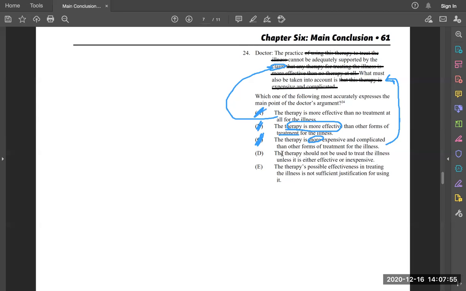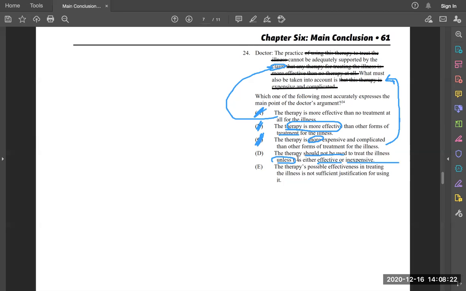D, the therapy should not be used to treat the illness unless it is either effective or inexpensive. So now this is an answer choice where there's a recommendation. There's an opinion here, but the only opinion that the doctor has is that the practice cannot be adequately supported by the claim. We don't really care about stuff being effective or inexpensive.